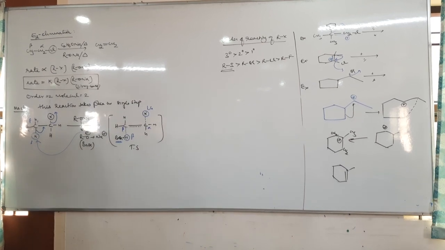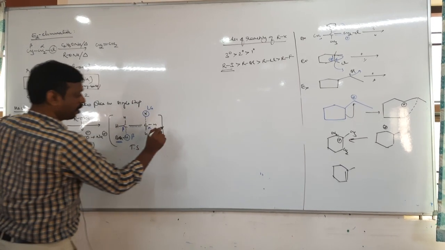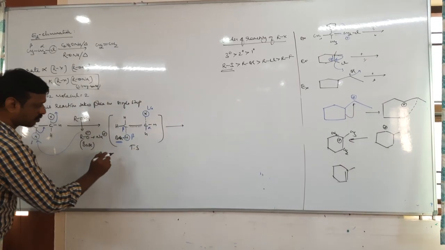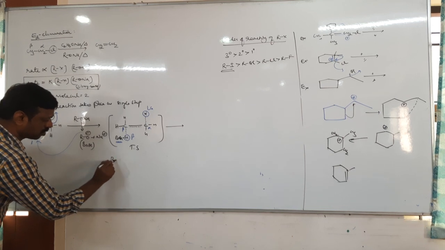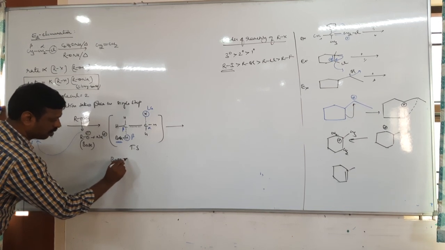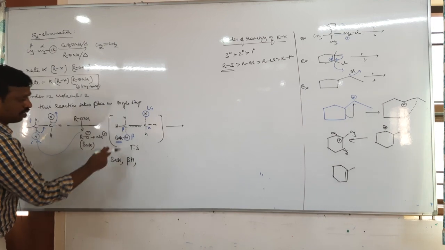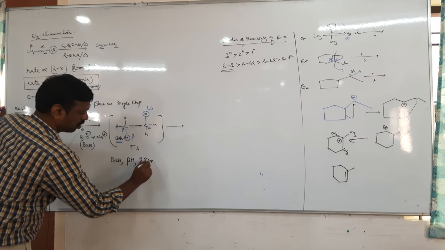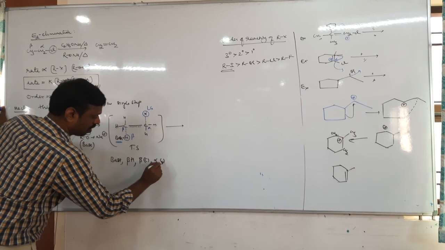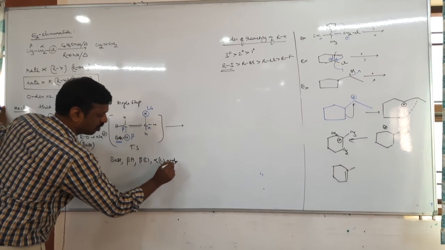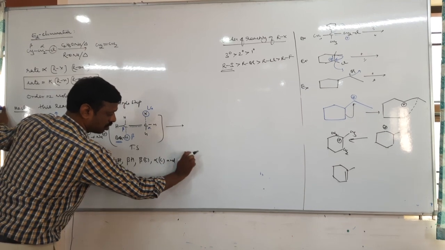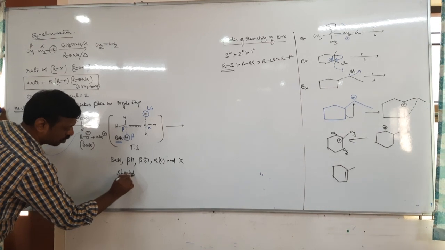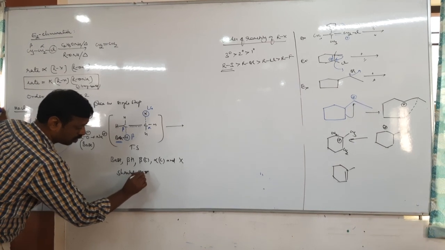You can add one point: base, beta hydrogen, beta carbon, alpha carbon, and X meaning halogen leaving group should be on the same plane,